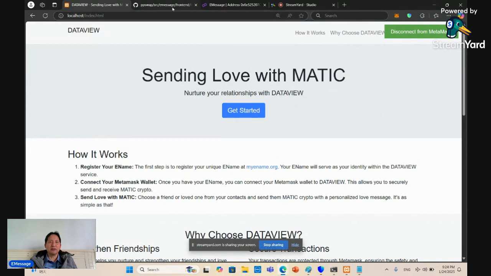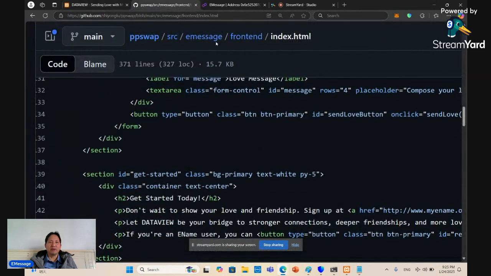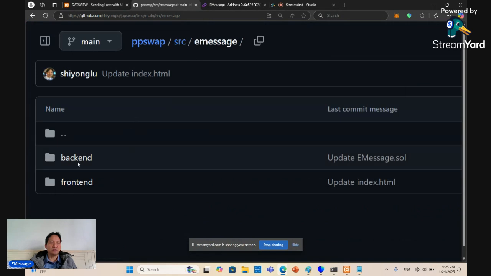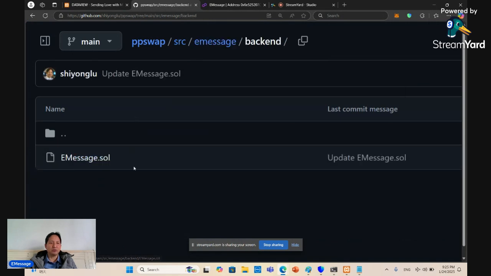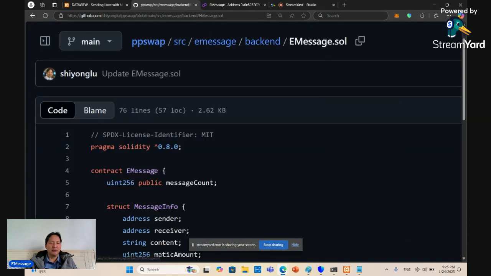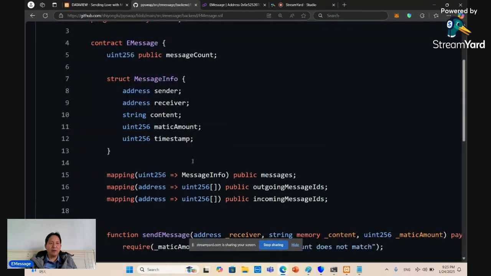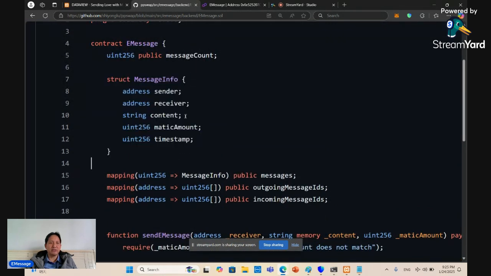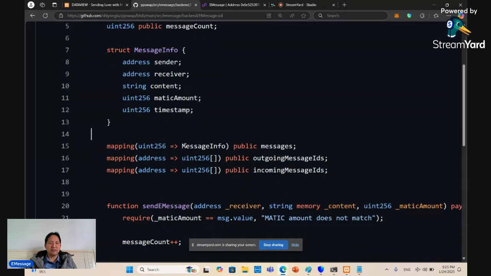Okay, so let's look at the source code. You go to the GitHub. We have the back end, also the front end. This is the EMessage website. The back end is just one file, emessage.sol. Very simple. This is the struct for a message. As we can see, we have a sender, receiver, the content of the message, which is a string, the amount of Matic you are sending, and when it's sent.